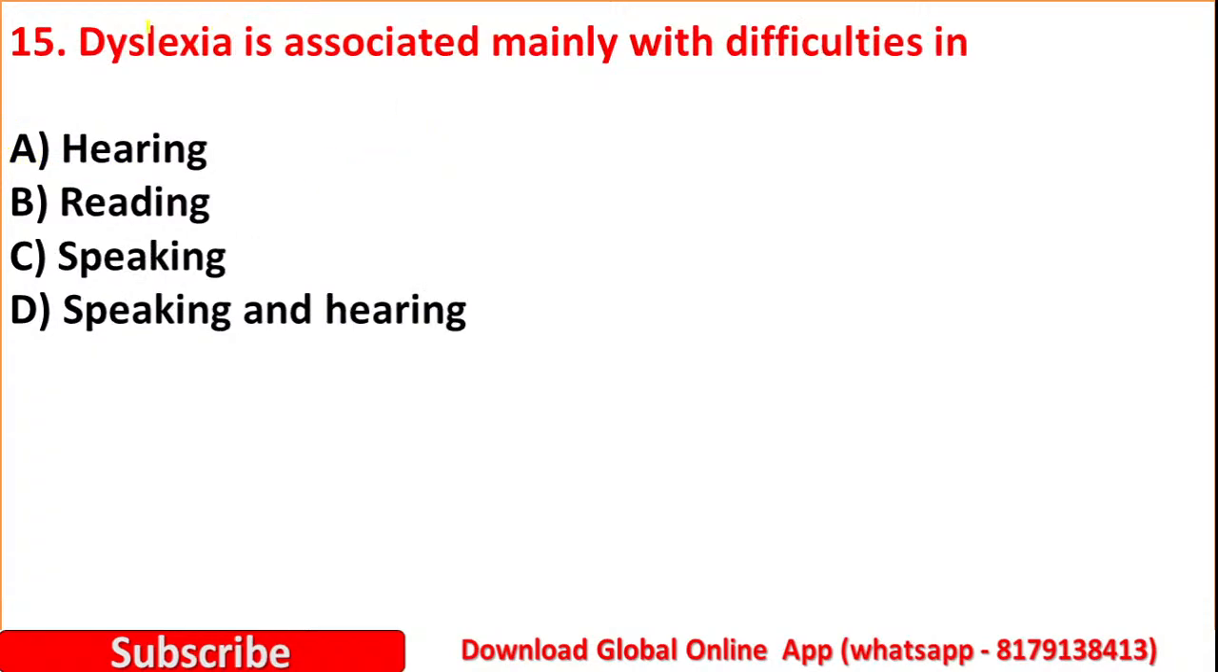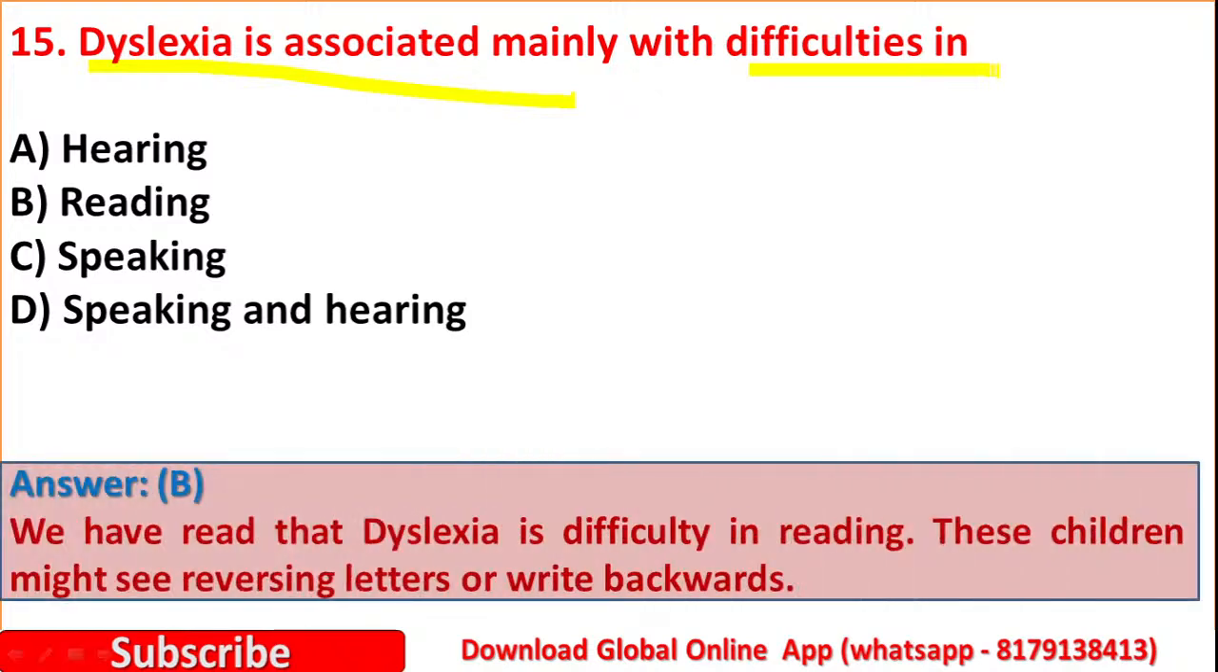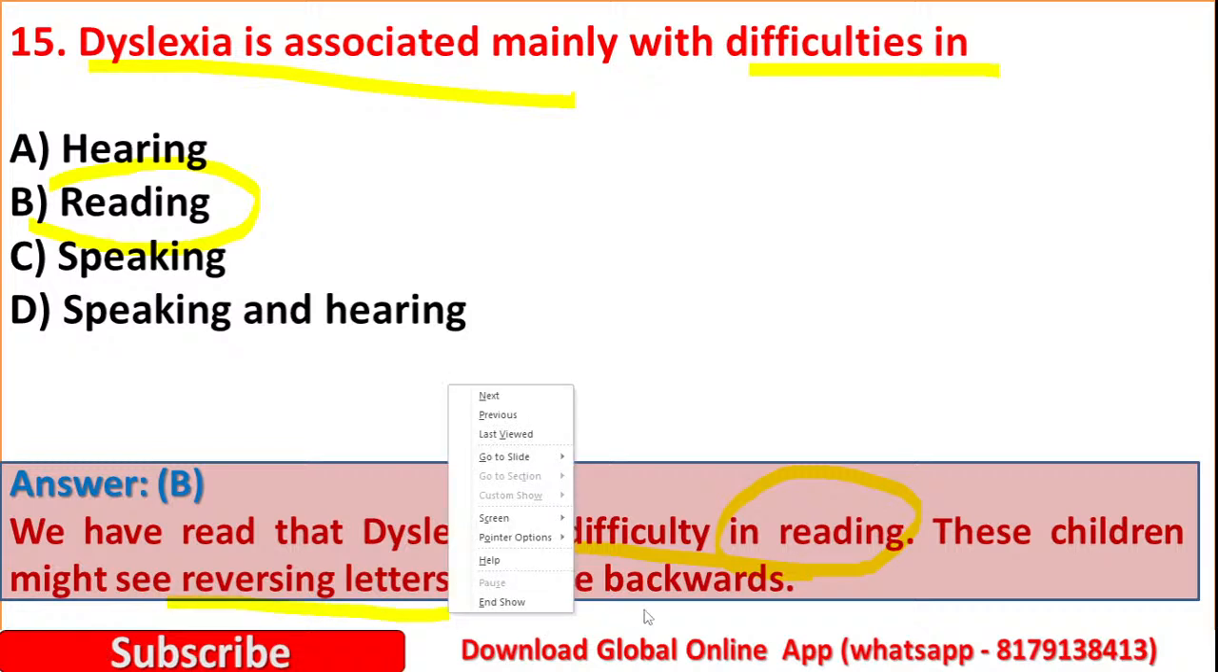Question number 15. Dyslexia is associated mainly with difficulties in option A, hearing. Option B, reading. Option C, speaking. Option D, speaking and hearing. Yes, here the right answer is option B, reading. Yes, we have read that dyslexia is a difficulty in reading. It means that these children might see reversing letters or write backwards.